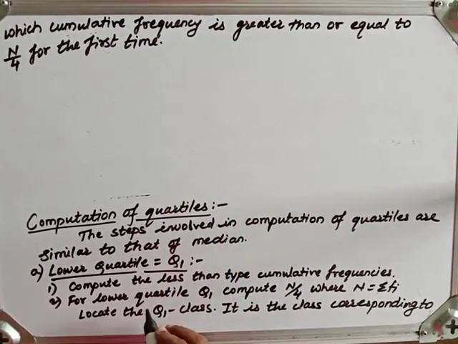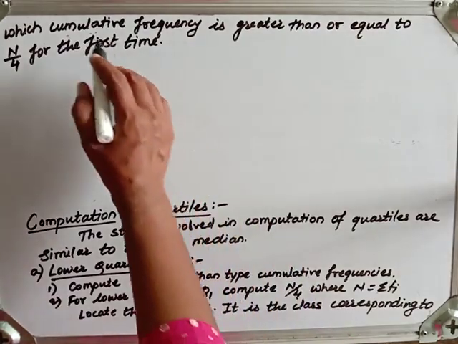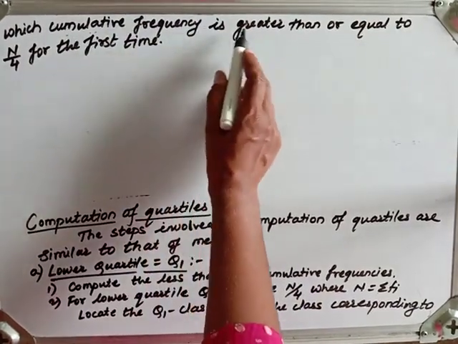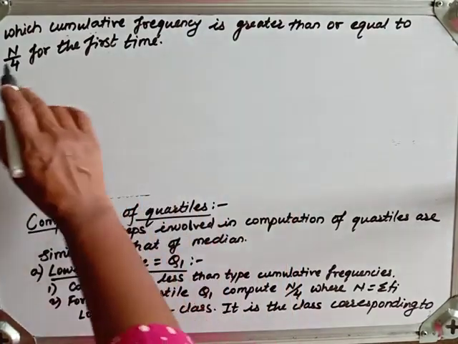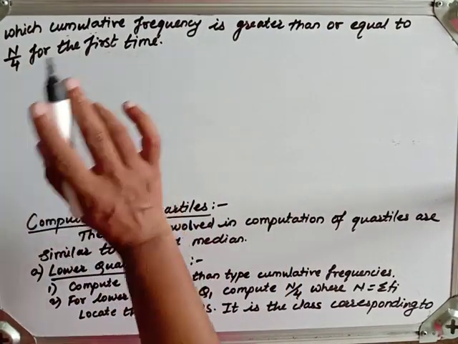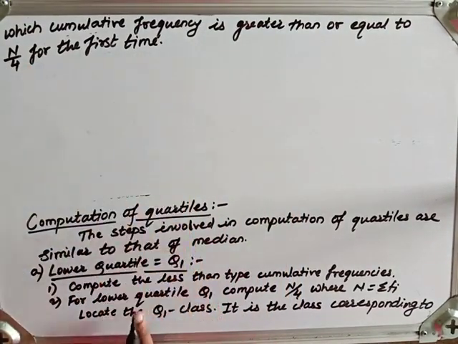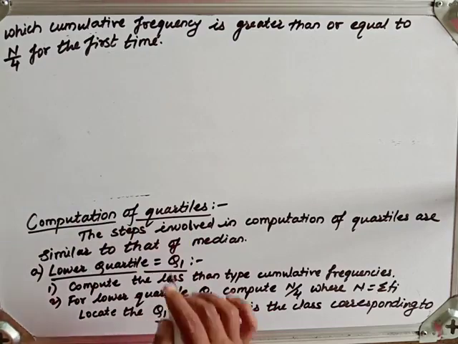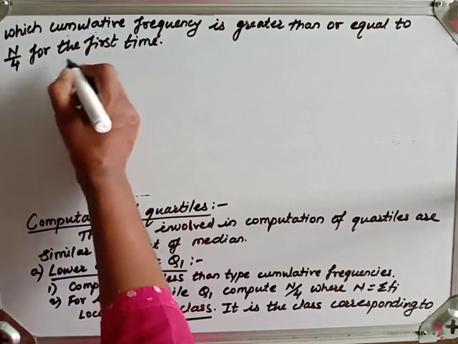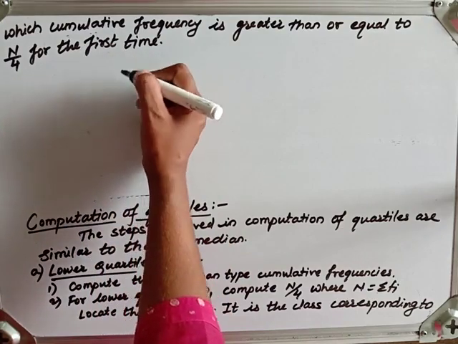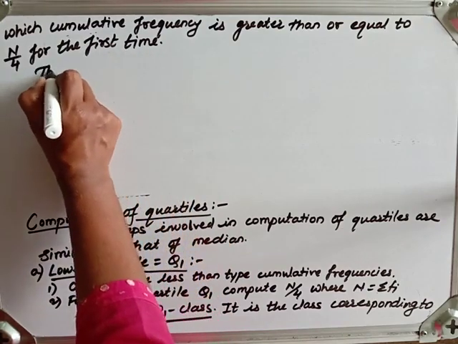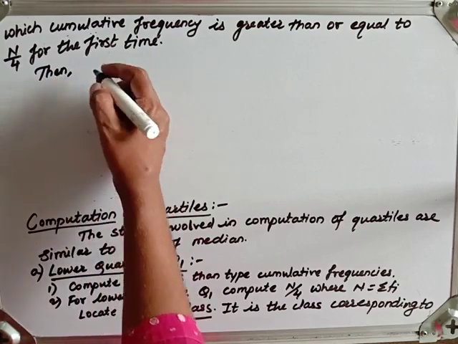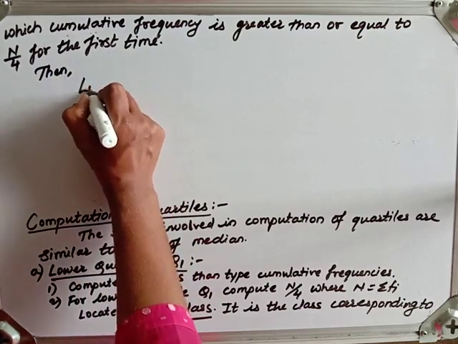Similar thing here, for lower quartile we have to determine n by 4 and the class corresponding to which cumulative frequency is just greater than or equal to n by 4 for the first time, that class is known as what? The Q1 class, or the lower quartile class. Fine. Now once we determine the class, using the formula we can determine the lower quartile.